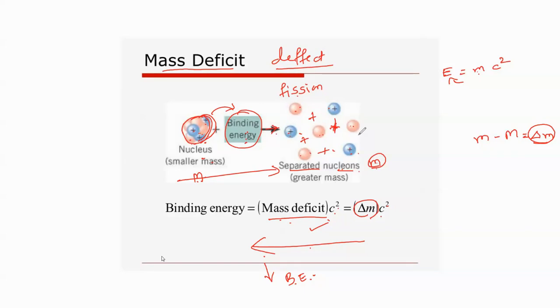So in both processes, the energy is the important factor. Either it will be required to separate them, or it will be required to bind them together. That mass deficit is the difference between these two masses. If we take the nucleons, separate them, measure their masses and add them, the difference between these two masses is called the mass deficit or mass defect.